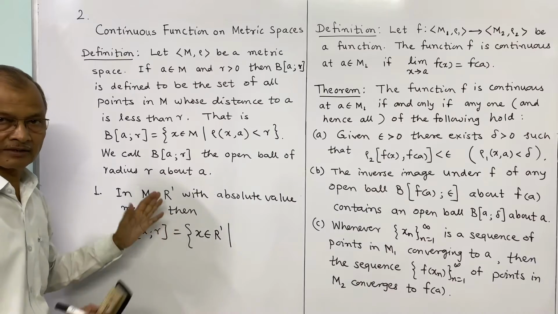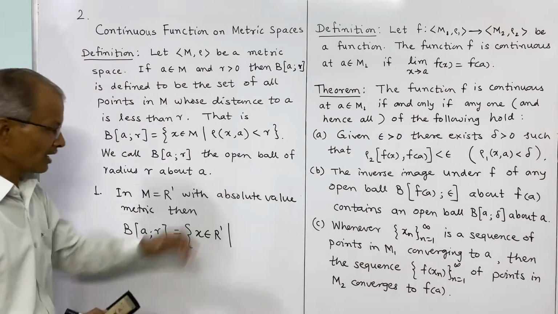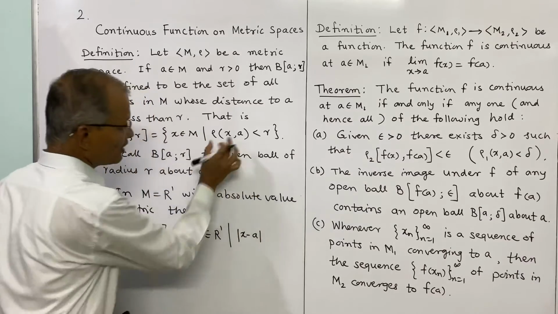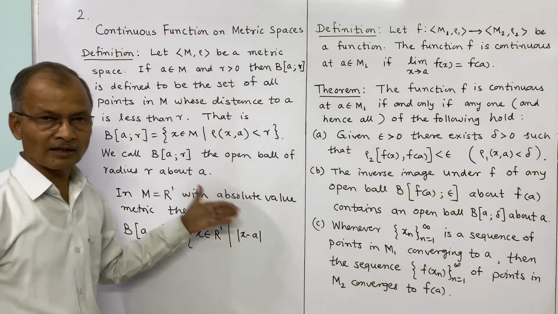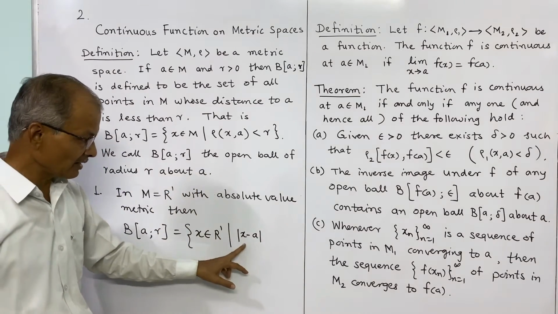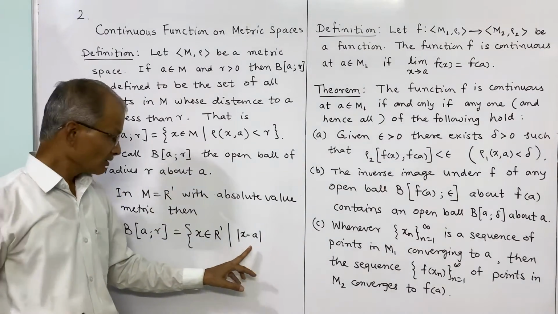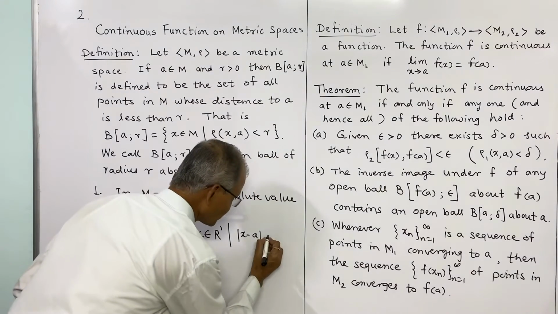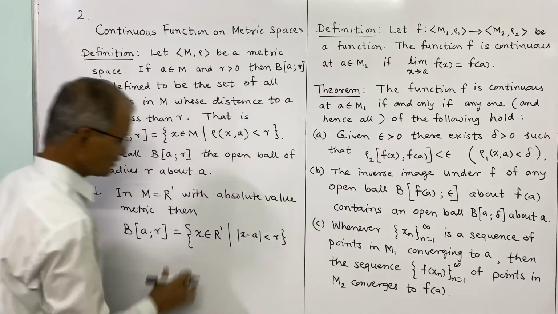We have studied it: it is the absolute difference of X and A. Distance is defined in different ways in different metric spaces. In R1 distance is defined in terms of this absolute difference, so the absolute difference of X and A is less than R.